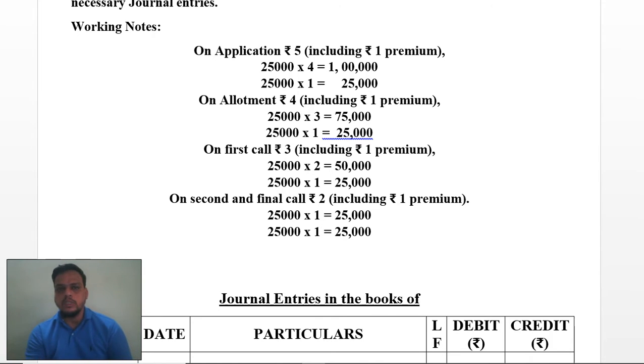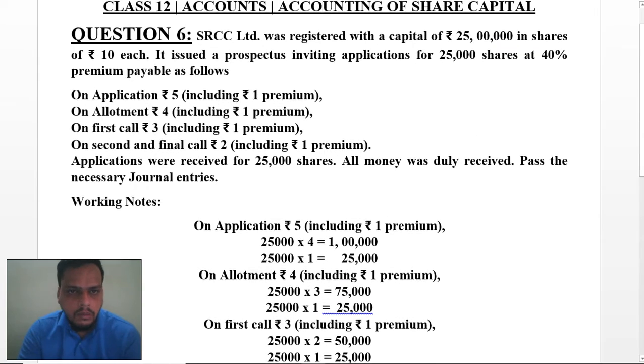If you calculate everything, you will find that 4 plus 3 plus 2 plus 1 is considered as 10 rupees, and it has been said that 40% premium will be there. So if you are saying 40% premium, 4 rupees will be a premium.